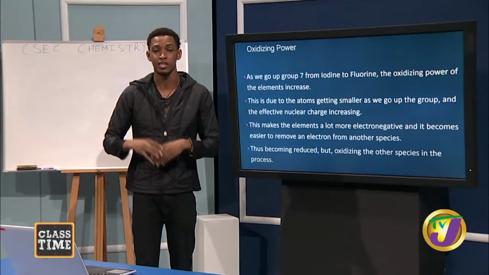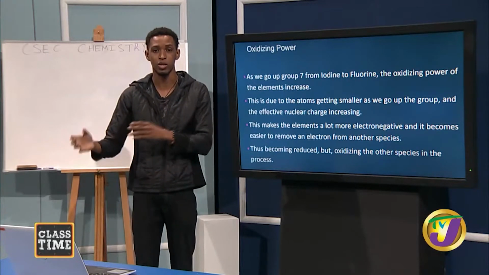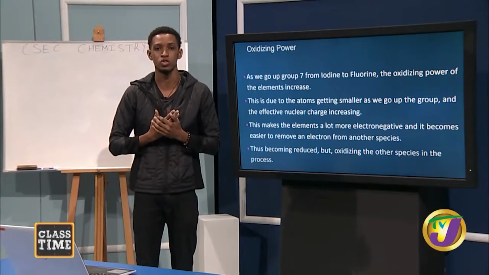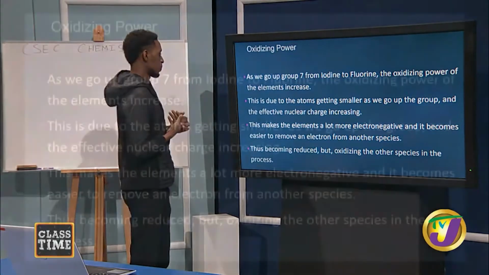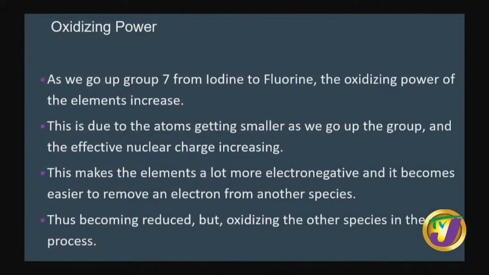In so doing, it oxidizes the other molecule, and it itself becomes reduced. This is due to the atoms getting smaller as we go up the group, and the effective nuclear charge increases, which I just explained. This makes the elements a lot more electronegative, and it becomes easier to remove an electron from another species, thus becoming reduced, but oxidizing the other species in the process.